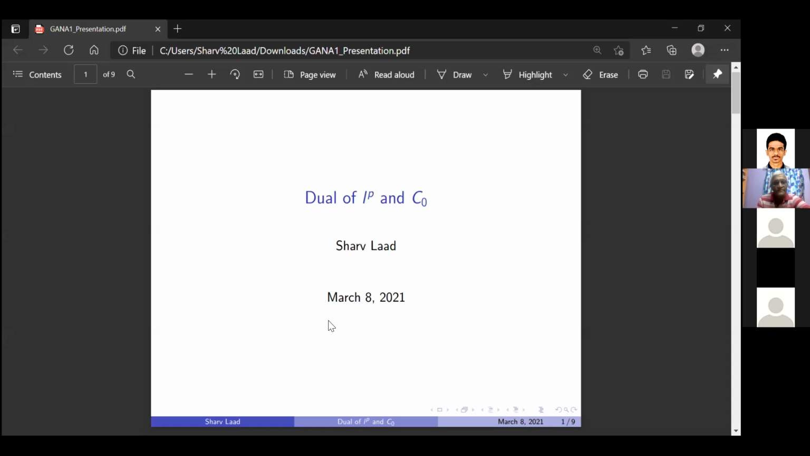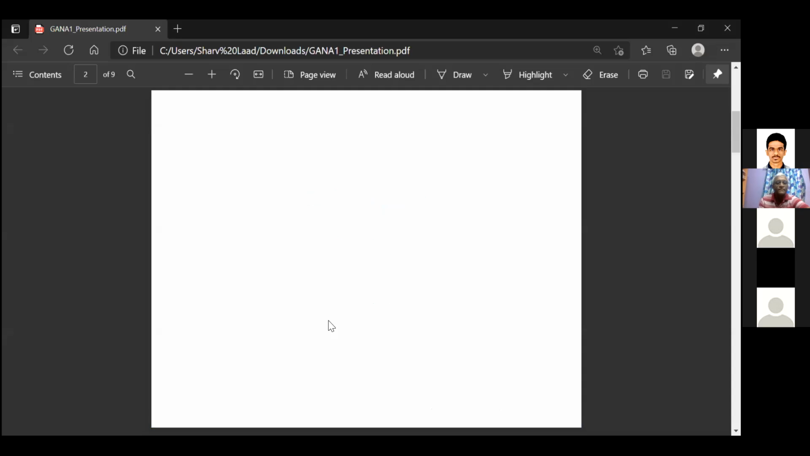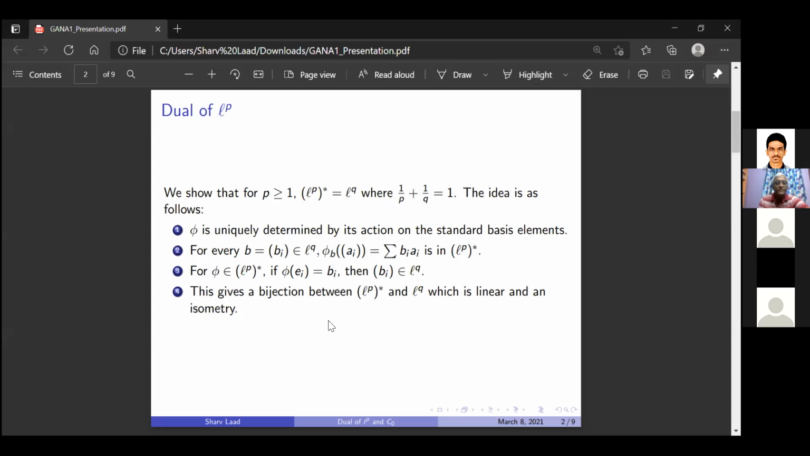Okay, so today I will be calculating the duals of LP and C0 for P is greater than or equal to 1. So the procedure that we're going to follow is this. First, it's an obvious thing to note that if phi is some element of LP star, then phi is uniquely determined by its action on the standard basis elements.